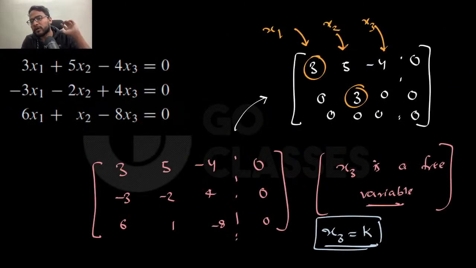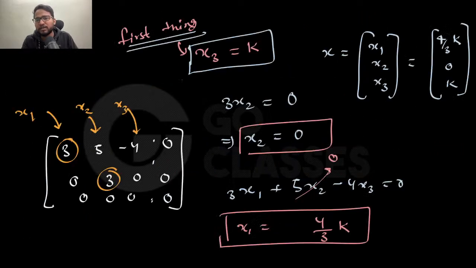So what we did, we started from this, and we converted it to a row equivalent form. Then we said, okay, if this is a free variable, then why not solve it, right? First set this free variable to k, and then find out x1, x2 again. Let's see one more example. Then you will understand this a bit more clearly. Then we will be solving the GATE 2021 question, not 23. Okay. So maybe they will ask in GATE 2023.